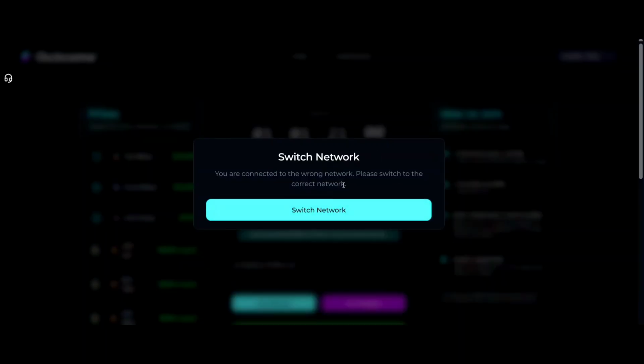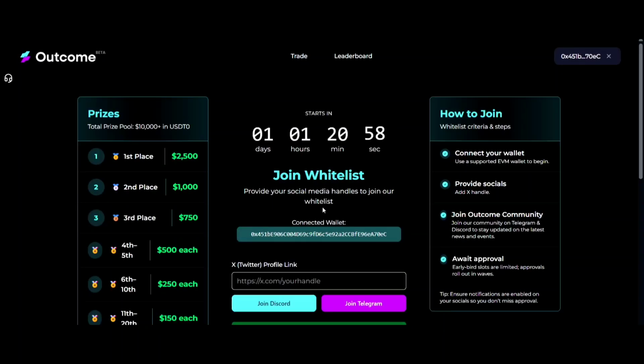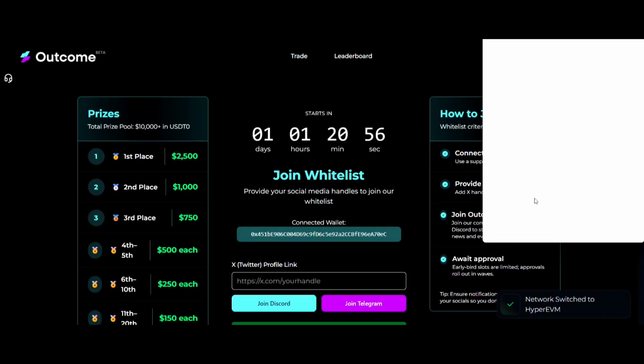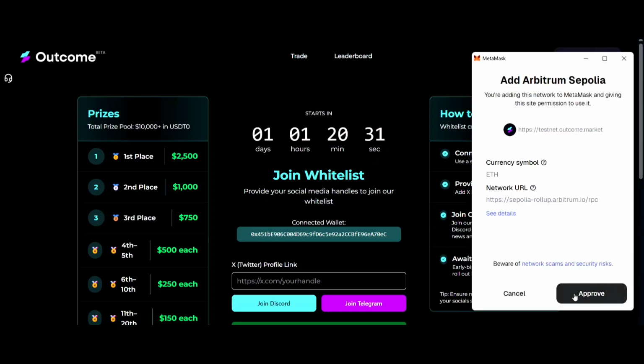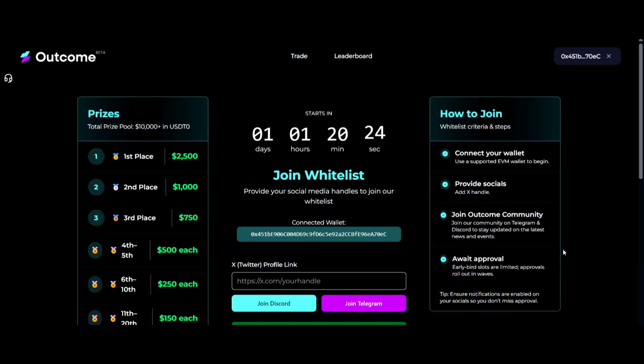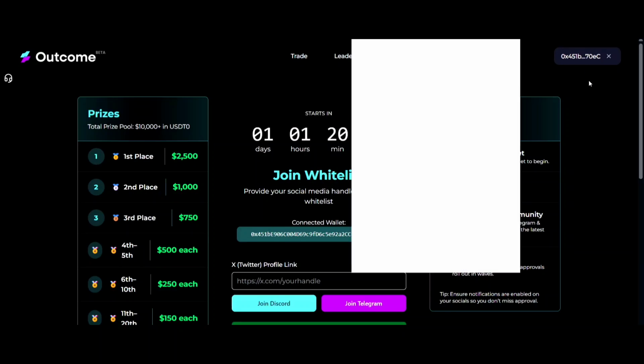After connecting, it asks you to switch network, and you switch the network in MetaMask. After that, it asks you to approve this application. Now we are connected to the website.